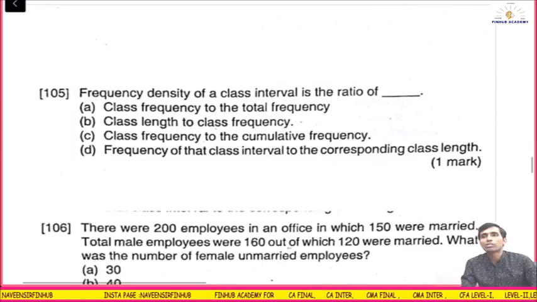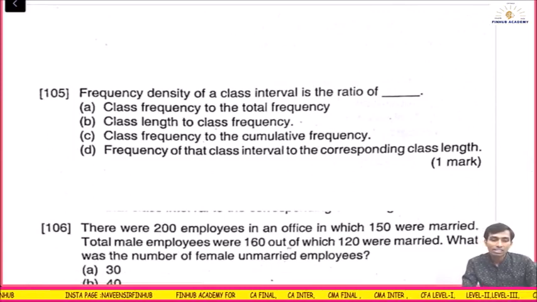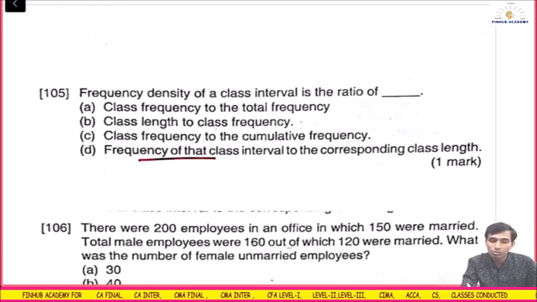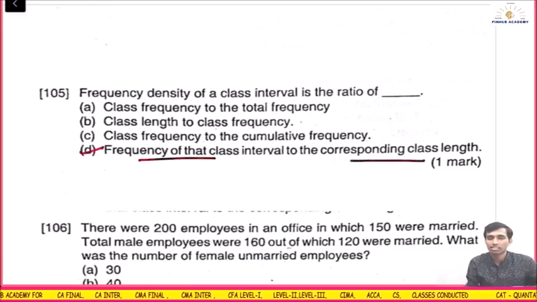The frequency density of the class interval is the ratio of what? Frequency upon class width. Correct. Frequency of that class to the corresponding class length. D is the answer. Right.